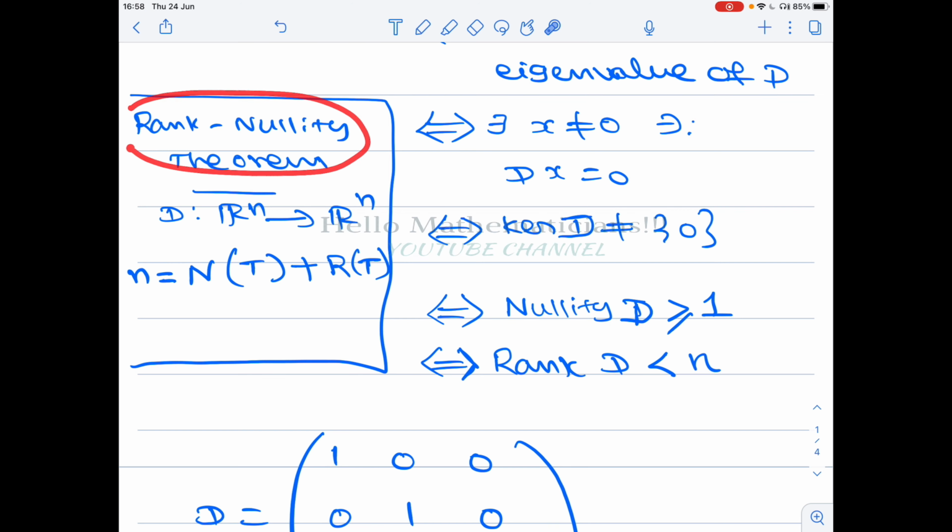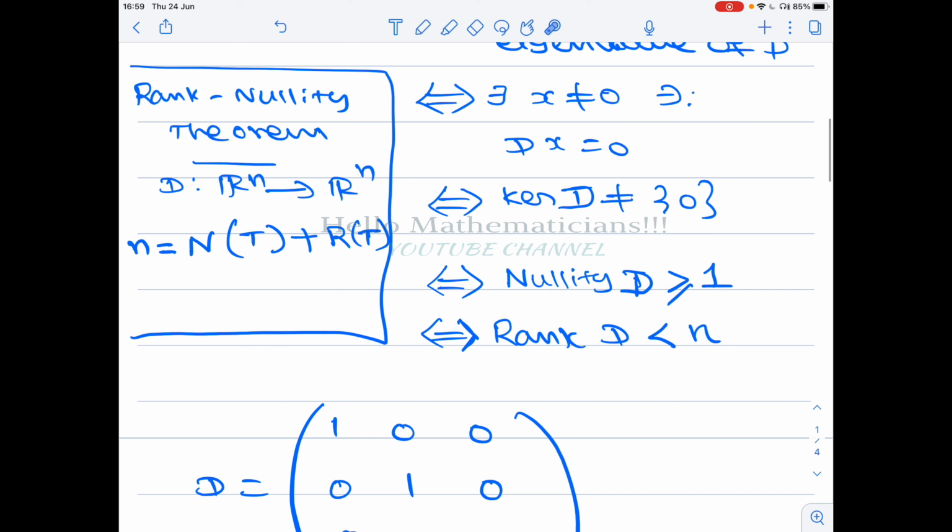Now we come to the rank nullity theorem. D is an n by n matrix, so basically it is a linear transformation from R power n to R power n. By the rank nullity theorem, n is equal to nullity of T plus rank of T. Now if the nullity is at least 1, then the rank should be strictly less than n, because if the rank is n, then the nullity has to be 0. But the nullity is at least 1, so the rank can be at most n minus 1. So we get rank of D strictly less than n.